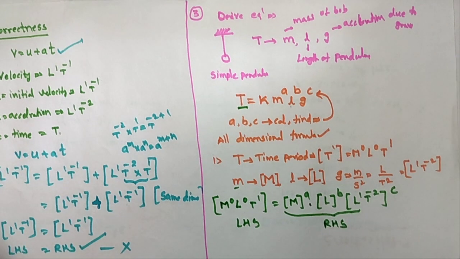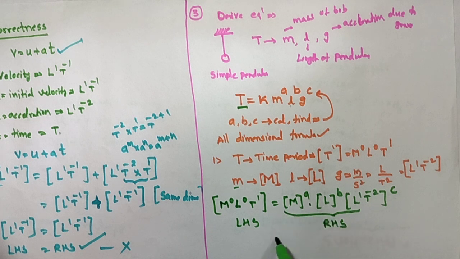On the RHS there is only one M, that is M power a. There are no other M values. And how many L's are there?